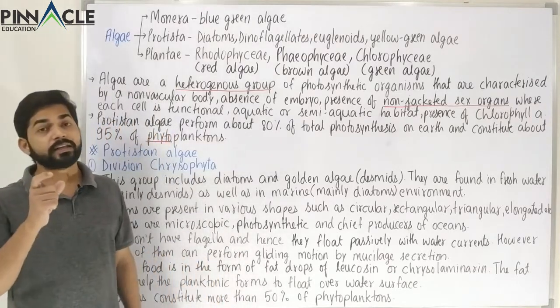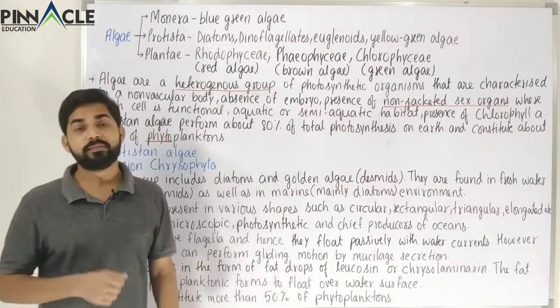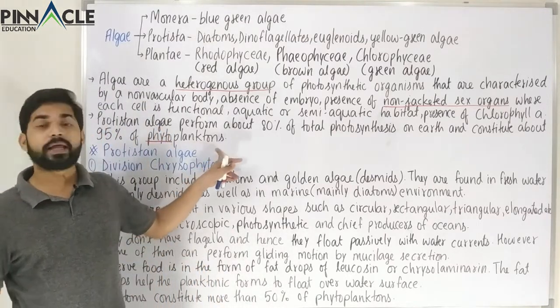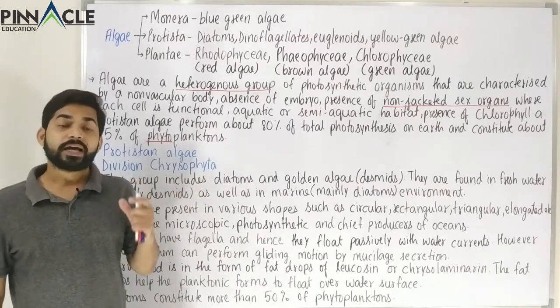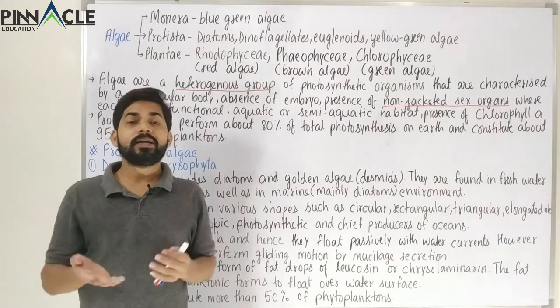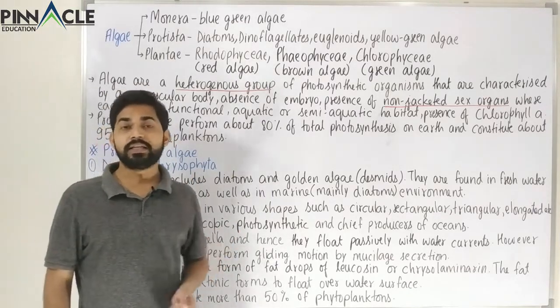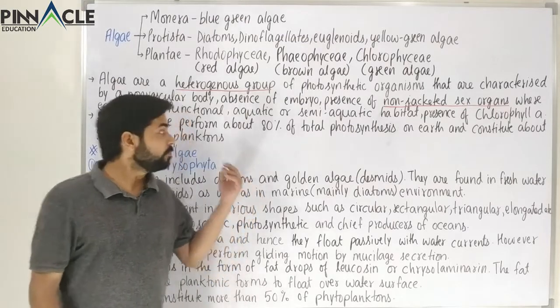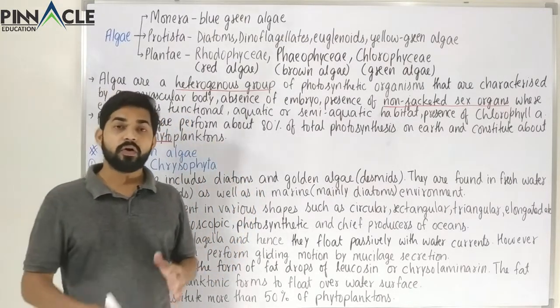We know that the word zoo is used for animal-like properties or for animals. So phytoplankton is the producer and zooplankton is the primary consumer, and ultimately zooplanktons are eaten by certain fishes or crustaceans. So ultimately phytoplankton is the major producer in the case of oceans.